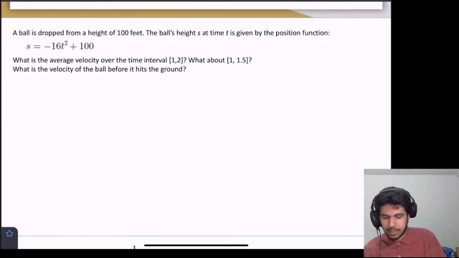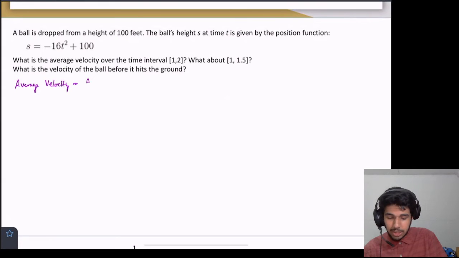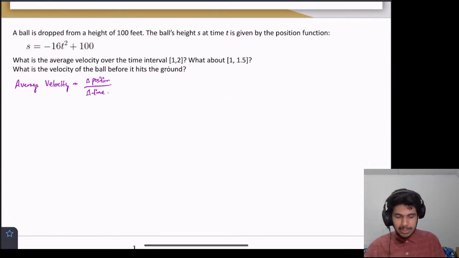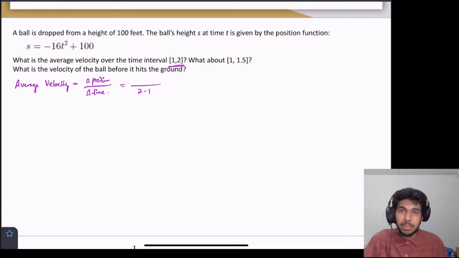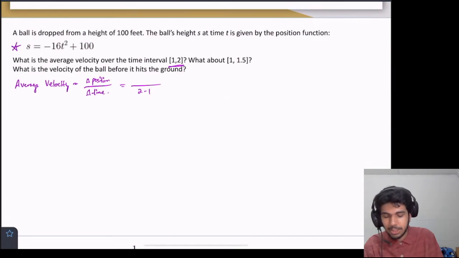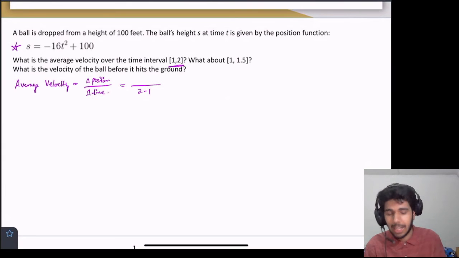So we just went over average velocity, right? Average velocity, and I'll simplify it a little bit. We said that it was the change in position, and I'll use the symbol delta for change, divided by the change in time. Okay, well, let's deal with this time interval first, 1 to 2, right? Well, the change in time for that should be pretty simple. That's just equal to the final time minus the initial time. But what's the change in position? Well, we're given the position function above as a function of time. So we can compute the position at those 2 points and then just subtract the values.